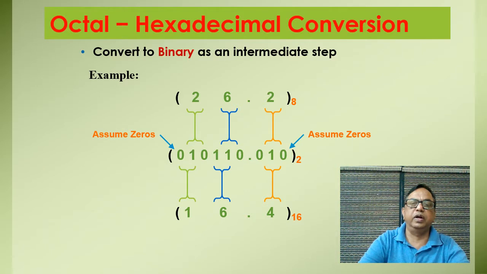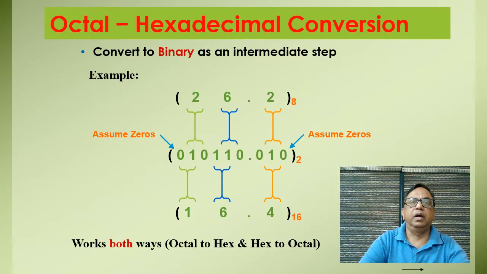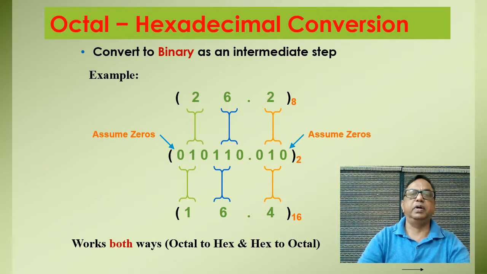Here 0 1 1 0 will give us 4 plus 2, 6, and here 0 0 0 1 will give us 1. Means 26.2 of octal number is equivalent to 16.4 of hexadecimal. So in this way we can convert octal number into hexadecimal by taking binary as the intermediate step. It works both ways, octal to hex and hex to octal.